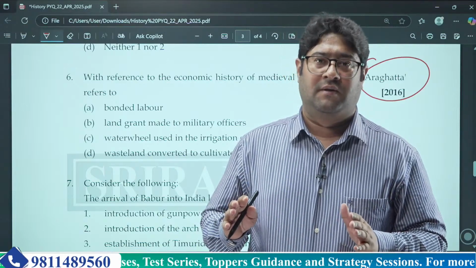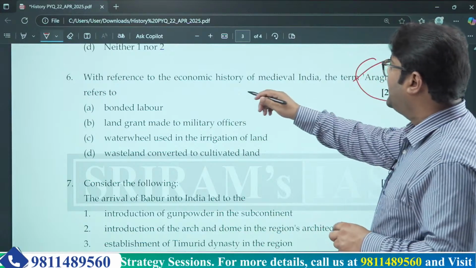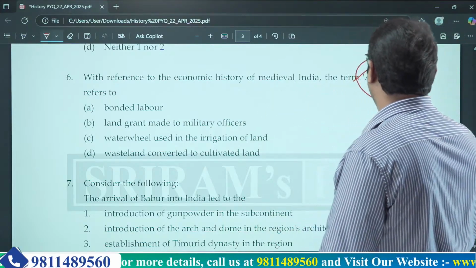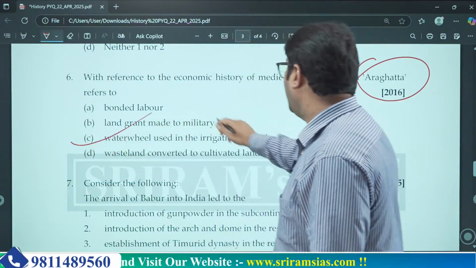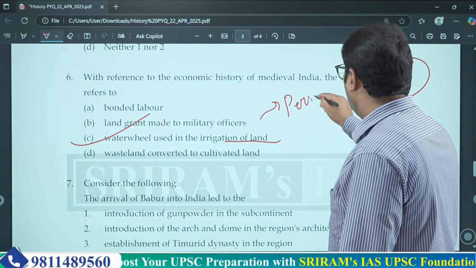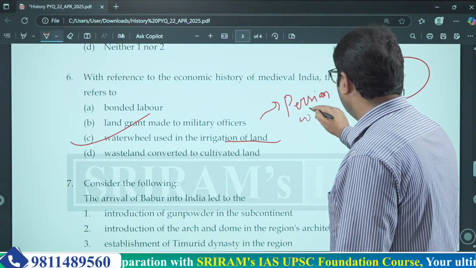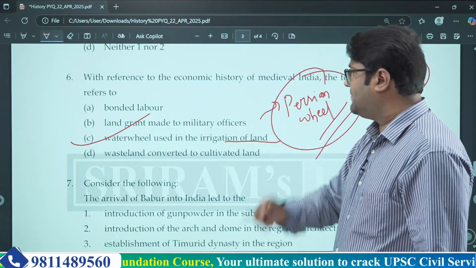So these easy 2-mark questions, you'll be able to handle if you make a list of all these terms. Understood? So this particular question says that with reference to economic history of medieval India, term arghatta refers to, the correct answer is water wheel used in the irrigation of land. Okay, Persian wheel, which basically was used to draw out water.